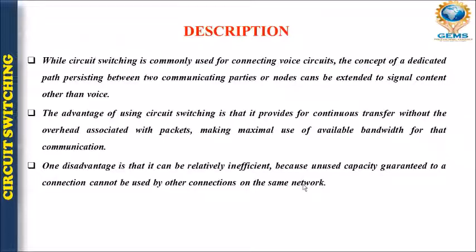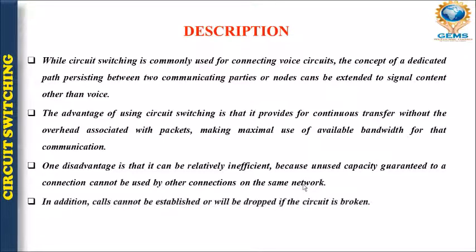Because the unused capacity guaranteed to a connection cannot be used by another connection on the same network. If we have unused capacity, that unused capacity cannot be used by some other computer in that network. That is the biggest disadvantage, right?